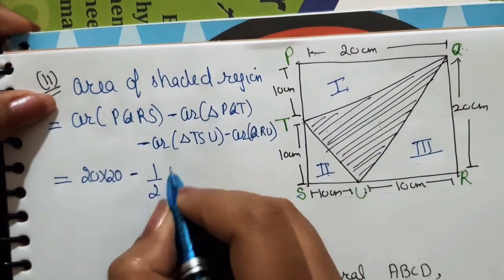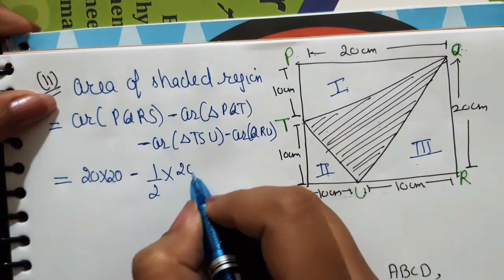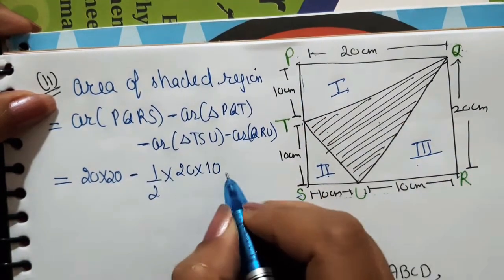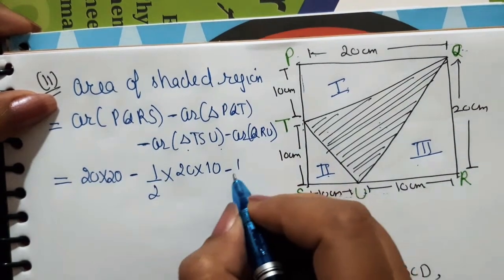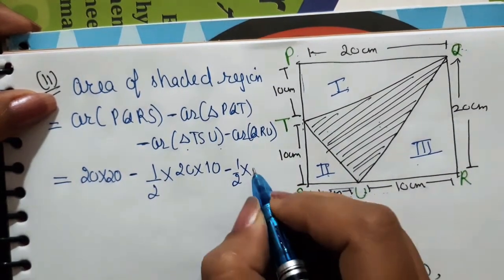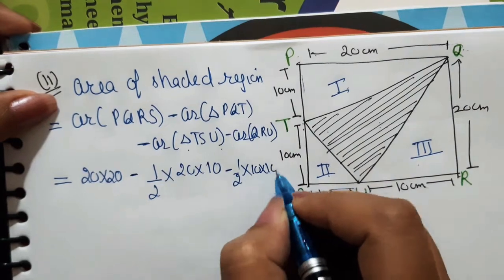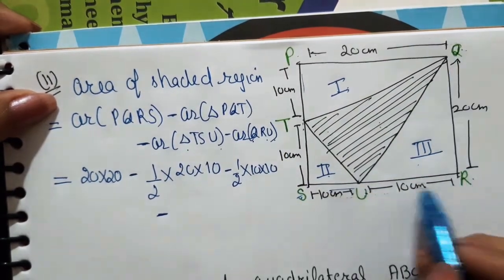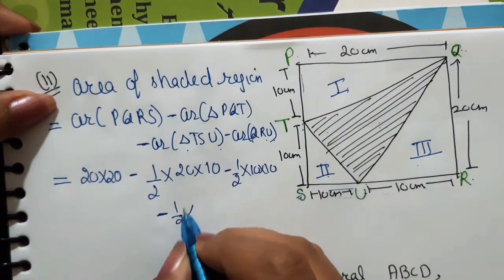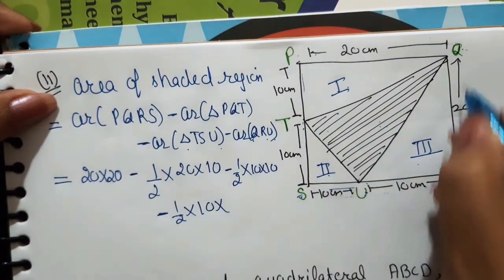minus the area of PQT, that is half multiplied by base 20 multiplied by height 10, minus the area of TSU, that is half multiplied by base 10 multiplied by height again 10, minus the area of QRU. Here half into base is 10 and height is 20.